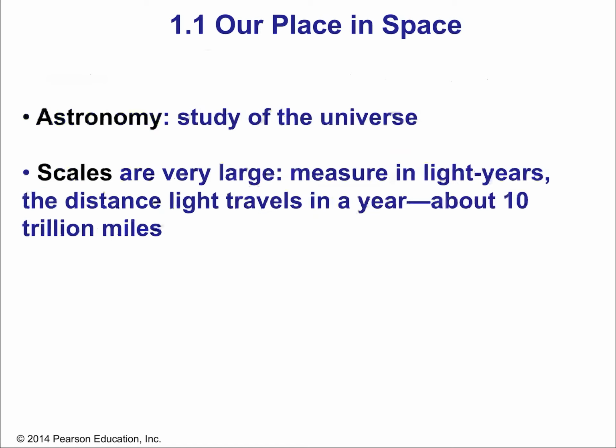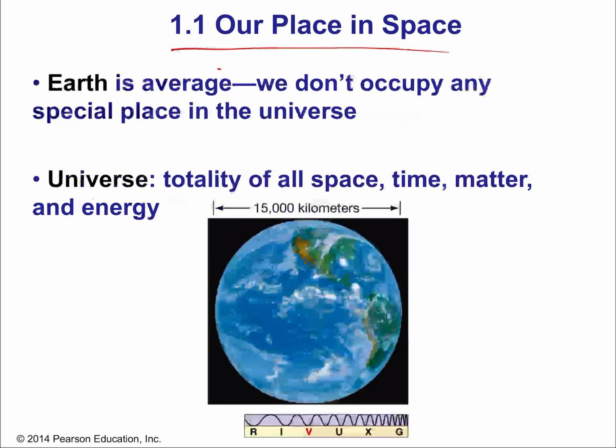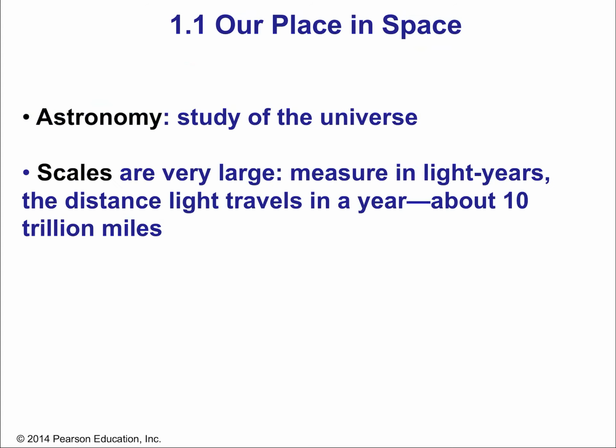That said, we don't know the details about those other planets. So, to backtrack real fast, to say it's average is a fair statement, but I don't want you to get the wrong impression that we know of other Earths. We know of potential other Earths. We have not been able to, with our limitations of looking at planets around other stars, which is quite a feat and something we'll touch on briefly in this class, know about their atmospheres. We don't know if they support life, certainly. So we don't, in fact, know if there are other Earths. But the very basics of Earth are average, which means that there probably are other life-supporting planets like Earth. We just haven't confirmed it.